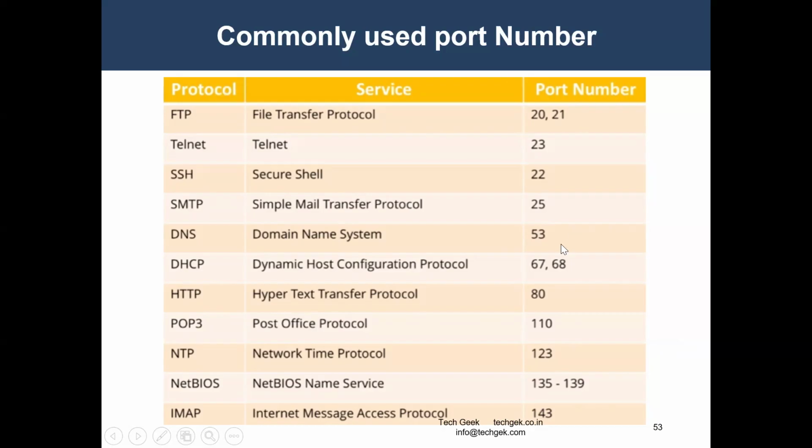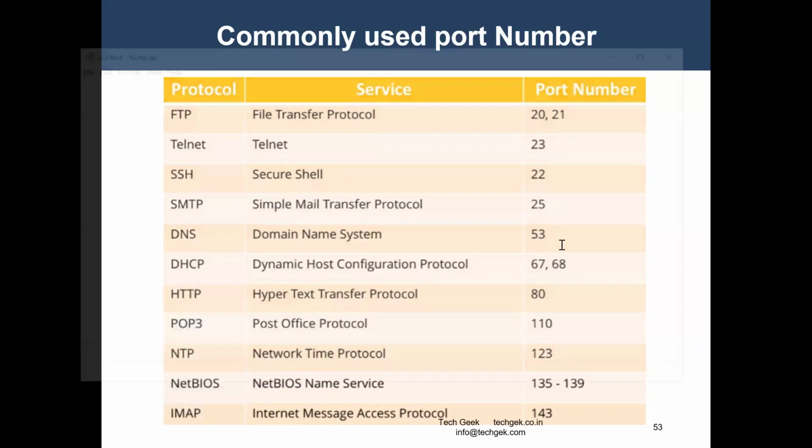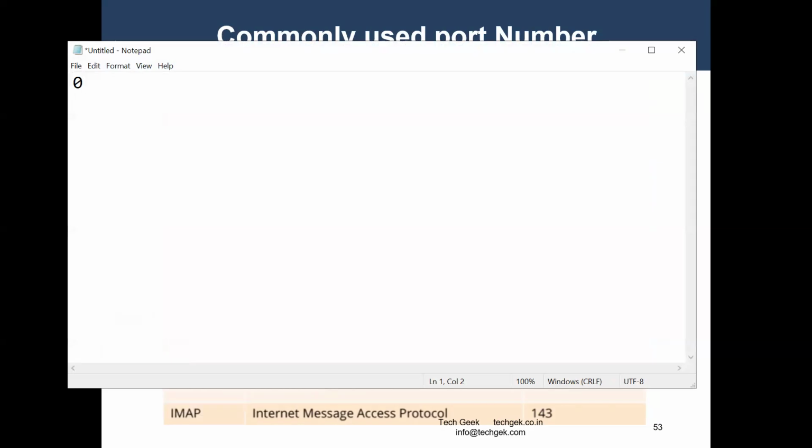What is a port number actually, and what information is it carrying? How many ports are there? I'll tell you: 0 to 65,535 ports.